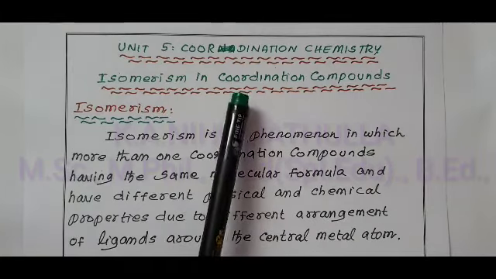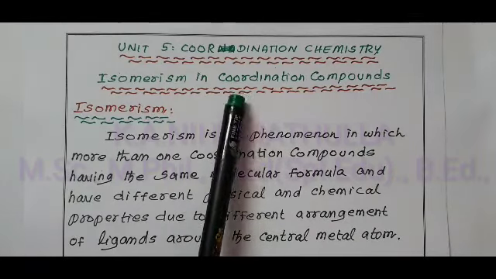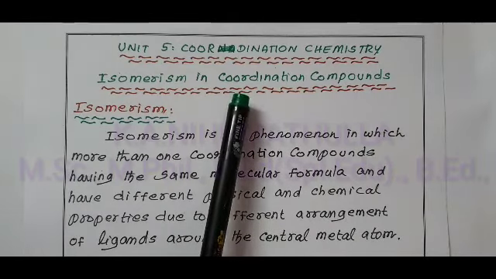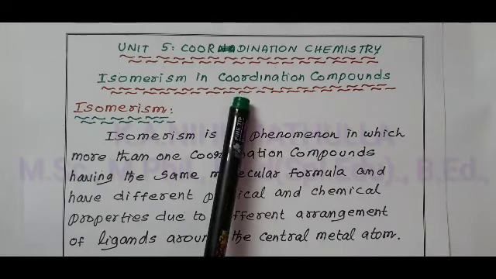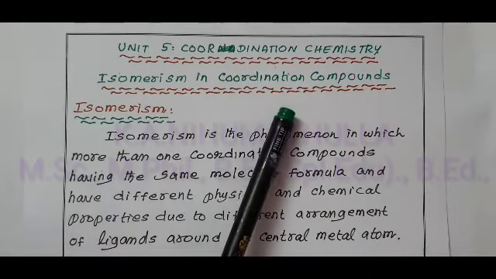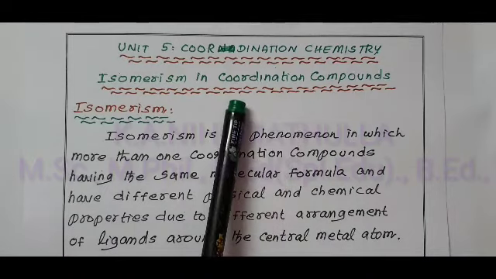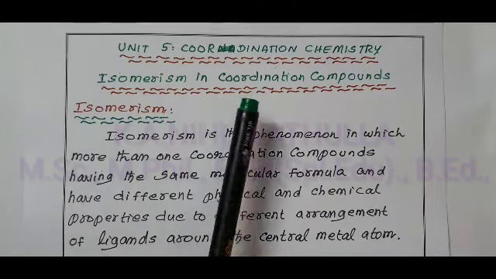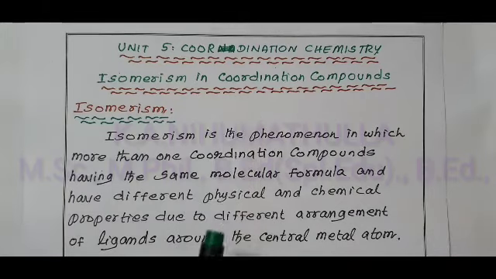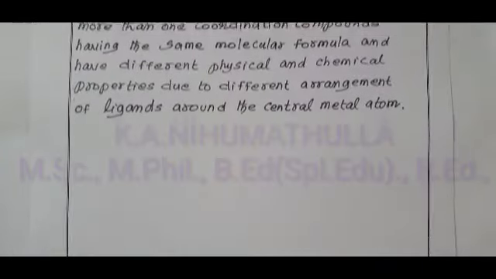In coordination compounds, we have two types of isomerism: one is structural isomerism, another one is stereoisomerism. In this video, we are going to discuss structural isomerism. What is meant by structural isomerism?